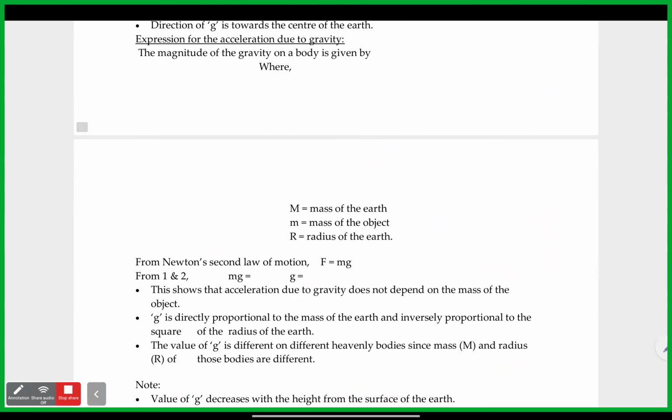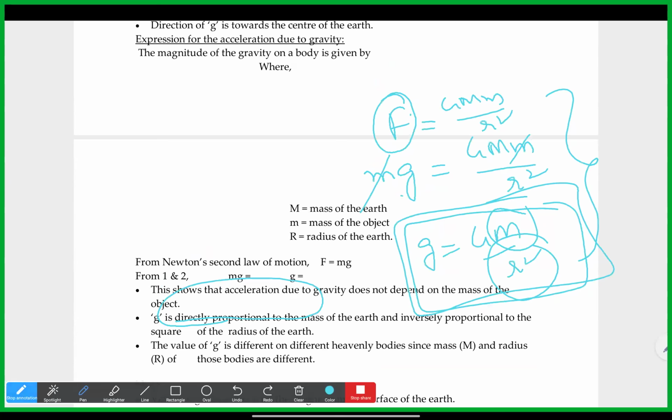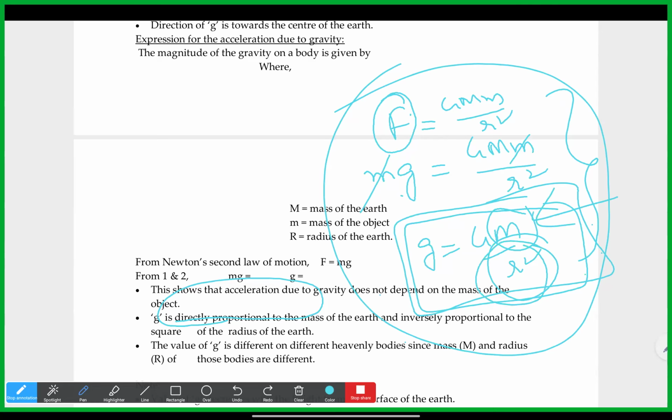So the value of g is different for different heavenly bodies. Understood, Pranavi, what I'm trying to do? For any object, in the final equation for acceleration due to gravity, there is no small m. That mass is not there, only capital M, the mass of the Earth, is there. So g is completely dependent on the mass of the Earth, and inversely proportional to the square of the radius of the Earth, because R square is in the denominator.